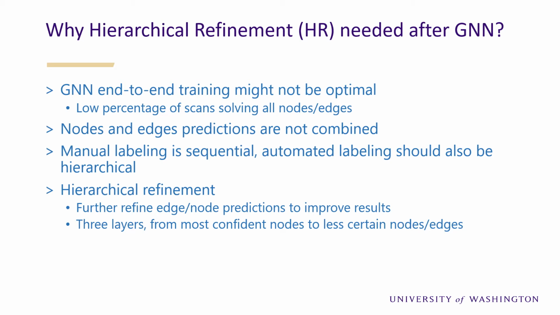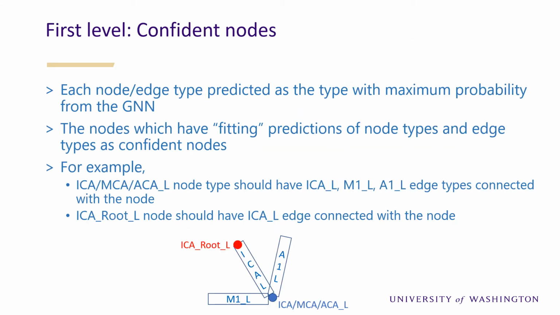Here, we propose to post-process the graph neural network prediction in a three-layered hierarchical framework, starting from the most confident prediction. From graph neural network predictions, each node and edge is predicted as a certain type with largest probability. In the first layer, we identify most confident nodes as the nodes with fitting predictions.